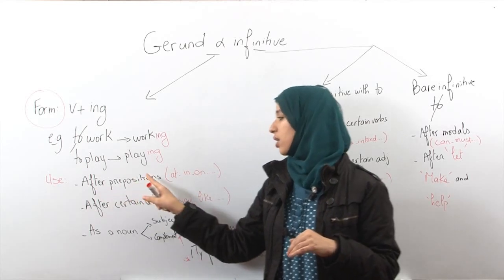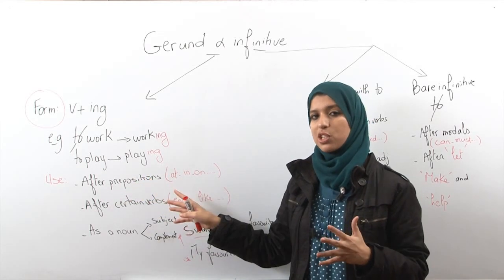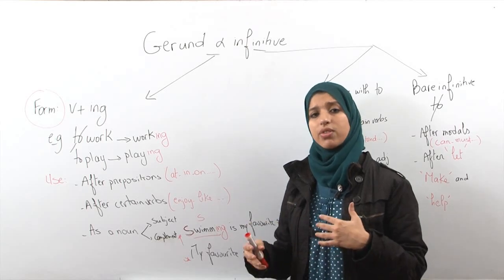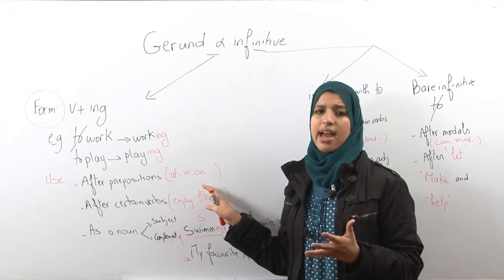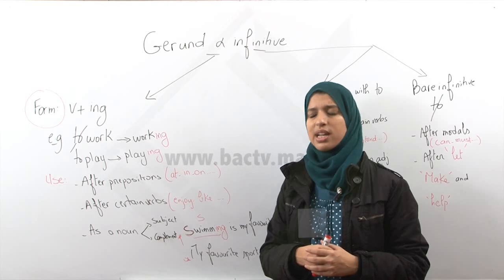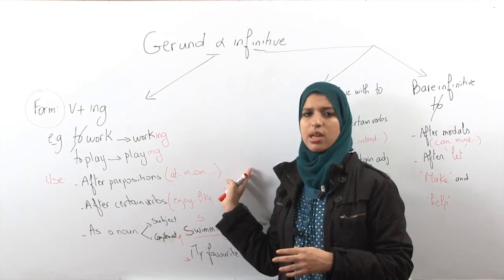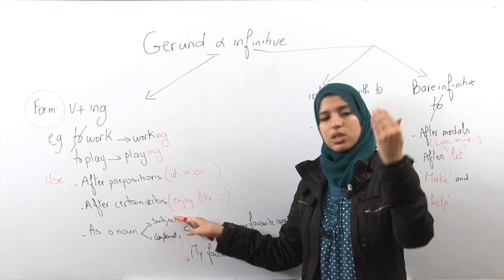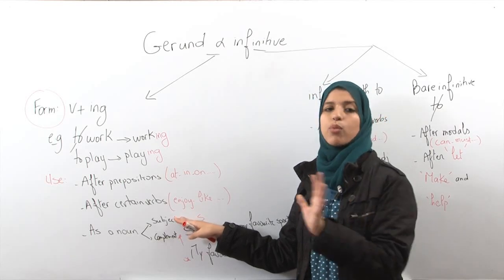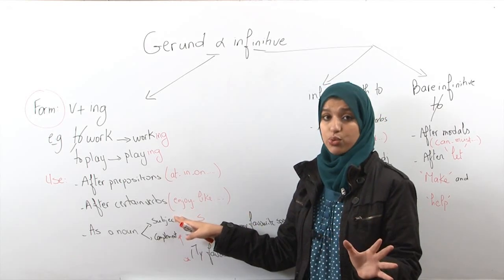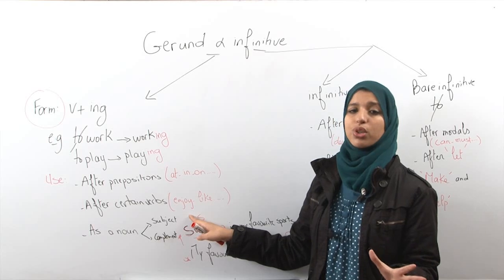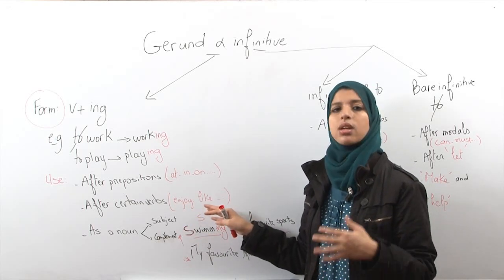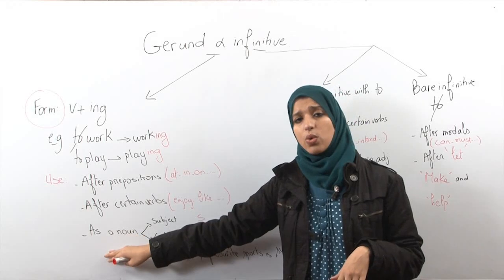We have after prepositions, okay? Prepositions in English are at, in, on, besides, about, of, okay? You're going to have them on our website, but just prepositions, after them we have gerund. We have after certain verbs. There is a long list of verbs that when we have them, we have gerund. As I said, it's a rule. And some examples of those verbs, I said enjoy, like, we have dislike as well, we have hate, and other verbs.